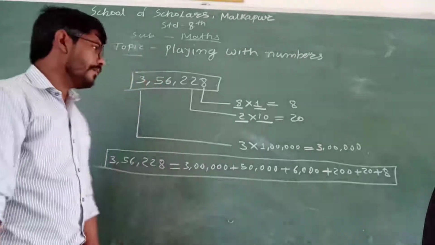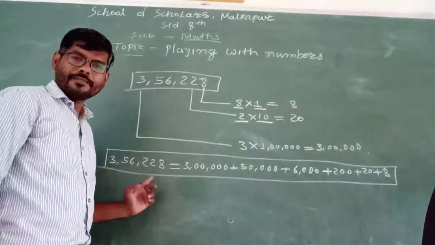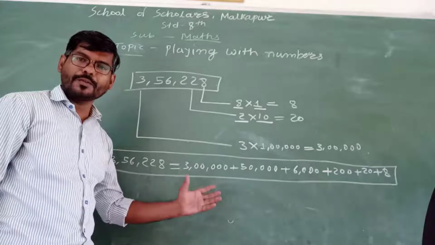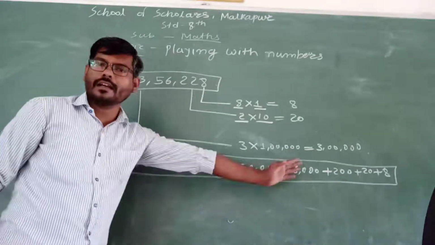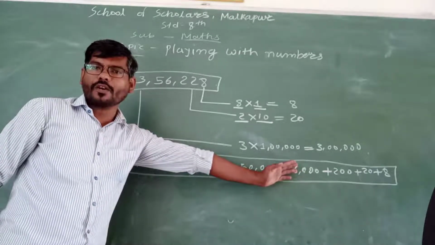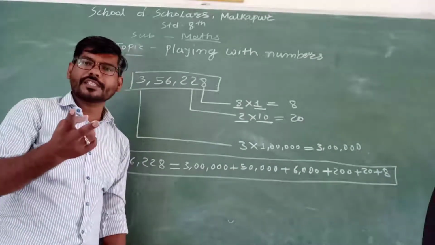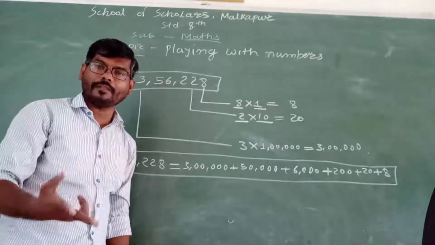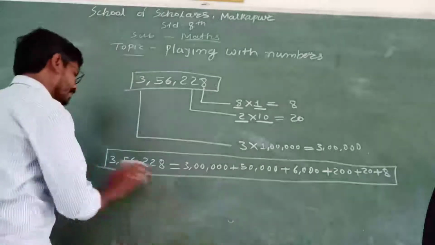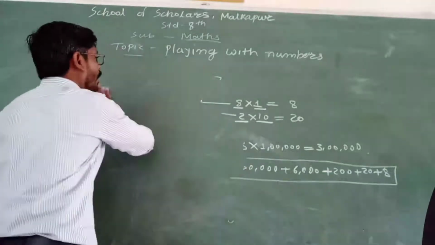Now here it was a number, that's why it was very easy for me to indicate it as the sum of all its place values. But if instead of a number I take alphabets, then how can I represent it?